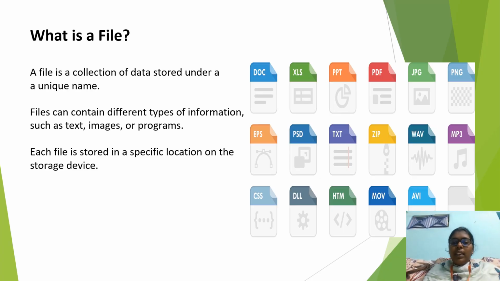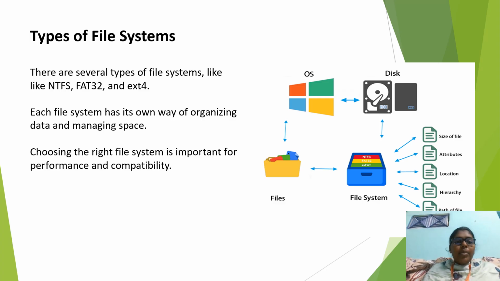You can see document, XLS, PPT, PDF, JPG, PNG, EPS, PSD, text, ZIP, MP3, CSS, DLL, HTML, MOV, AVI. Like this, we can create so many files in this file system. Types of file systems. Now we will see them one by one.